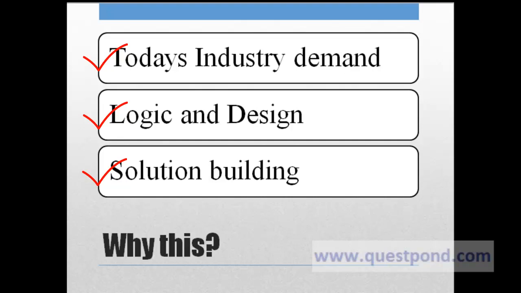The advantage of doing this is you will clearly be able to build logic and try solving complex problems, thus enabling you to solve any such complex problems which will be asked during the course of coding round.